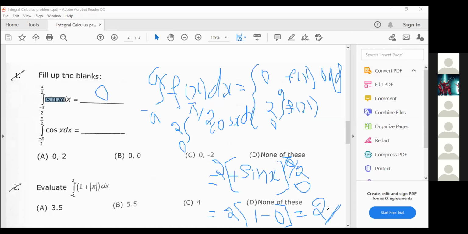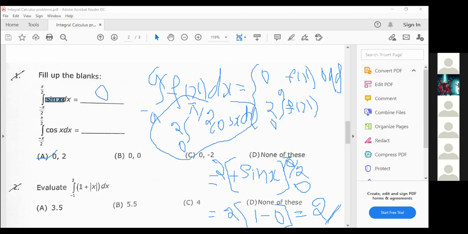Which is the right option? 0, 2. So where did you make the mistake? While writing the formula, or what? While taking the integral. Taking the integral itself. Okay, in this property you made the mistake.